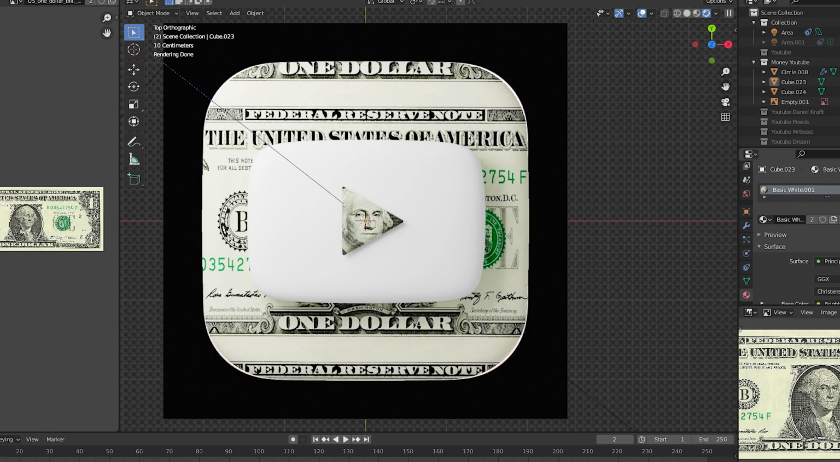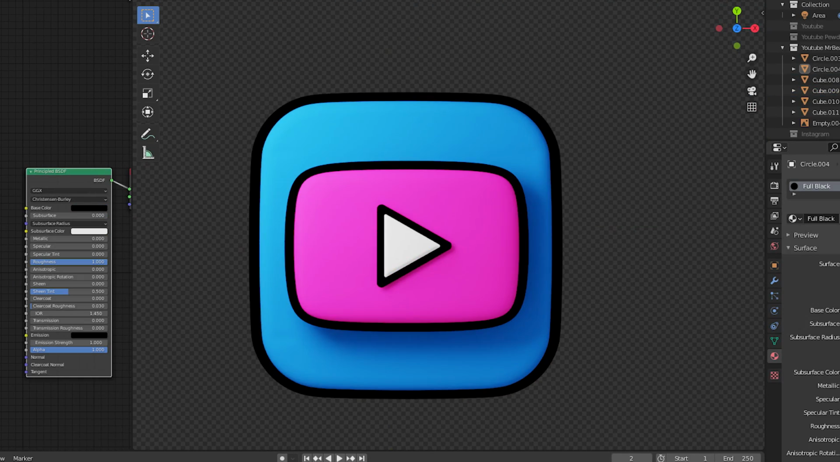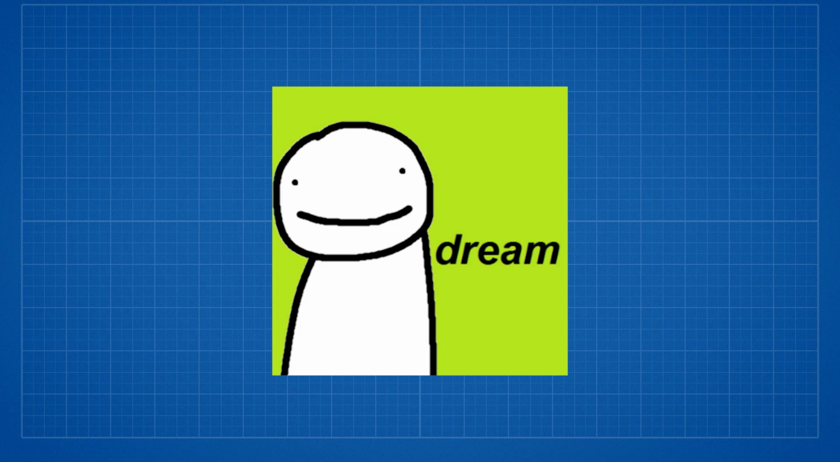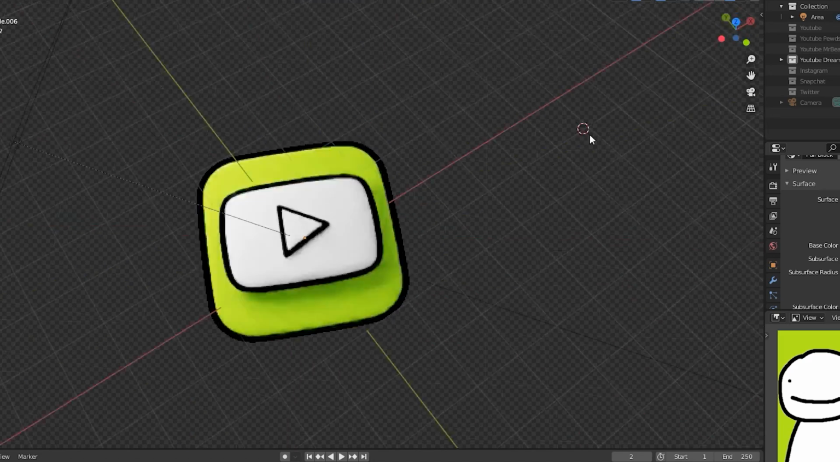Yeah, I'm just gonna make it blue and pink. I'll be mainly working off the colors of his logo and the thick outline effect. After some adjustments, it looks pretty good. Dream's logo is pretty much in the same boat, and his icon is actually going to be pretty similar, and by pretty similar, I mean I literally just changed the color to green.